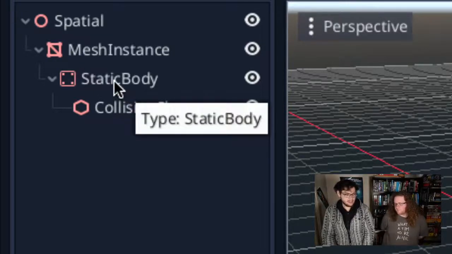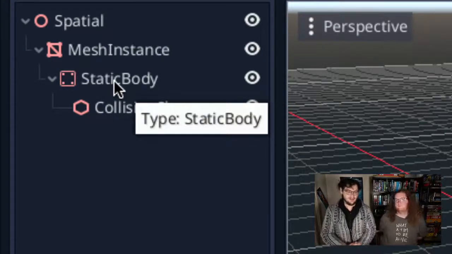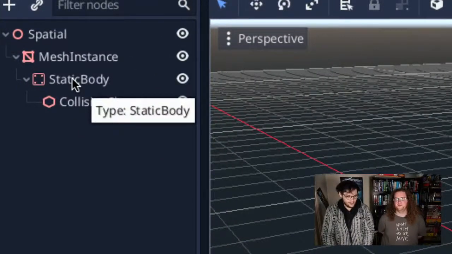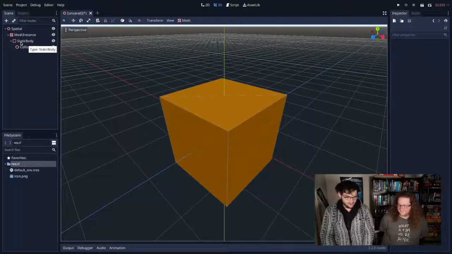A static body just means it's not going to move. So a static body is something that exists in the physics engine, can be collided with, but is unlikely or strongly discouraged from moving. It's a literal immovable object. We'll get back to things that can move later on, hopefully.